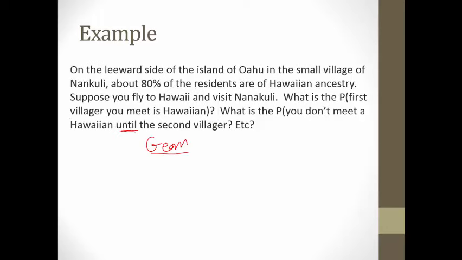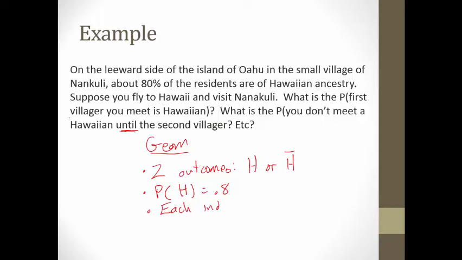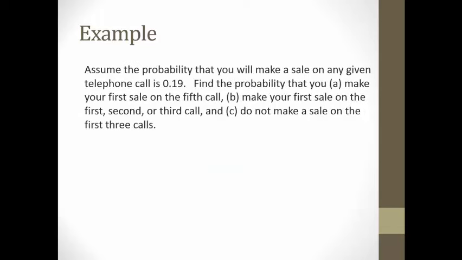So go through the checklist real quick. One, there's 2 outcomes, Hawaiian or not, right? The probability that they are Hawaiian isn't going to change. 80% of the people are there. Each person's independent. If you think about it, just because the first person you meet is Hawaiian doesn't mean the second person has to be. And then finally, we are going until success, right? Even at the very beginning, what's the probability the first person you meet is Hawaiian. So that's geometric. We're stopping once we meet that Hawaiian.